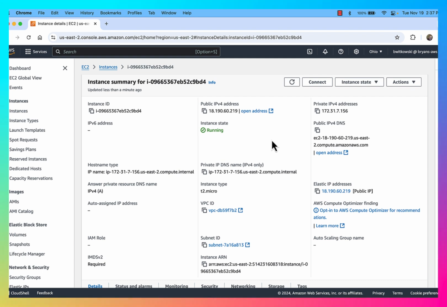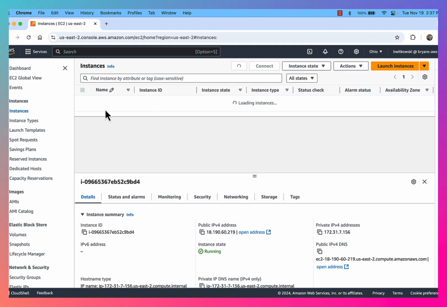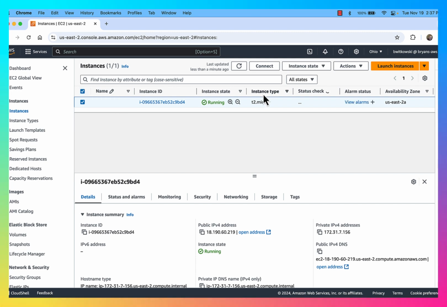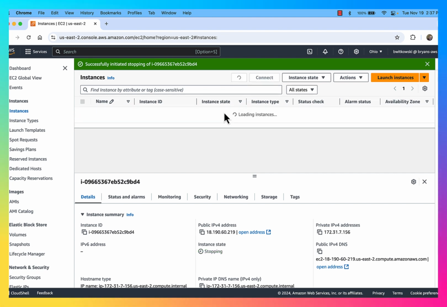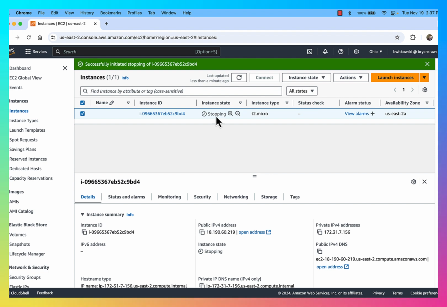Okay, if I decide I don't want to do that, so let's say this was just a temporary thing, maybe I ran it for a few months, I paid the 50 cents per month for a few months, and I decide, okay, this server is ready to be decommissioned and I'm kind of done with it. Even if I take the instance and terminate it, so if I take the instance and I stop it and then terminate it, so stop it, that stops the billing, but it still exists, right? So the instance state is stopping now, and eventually it'll go to stopped.